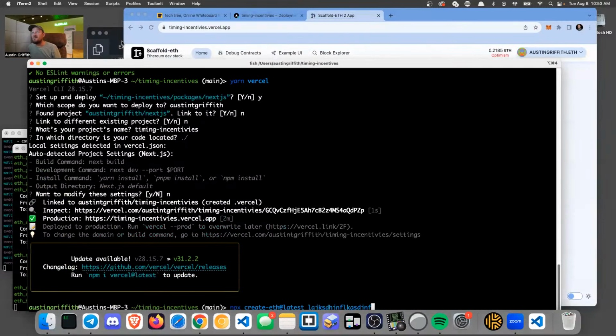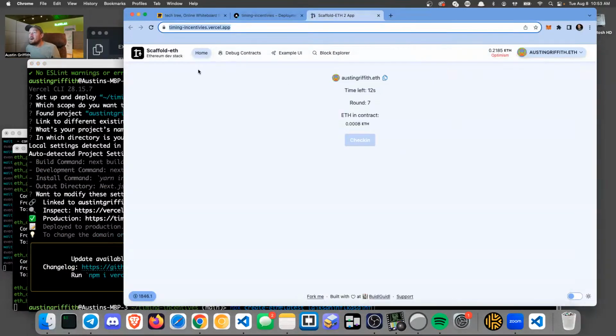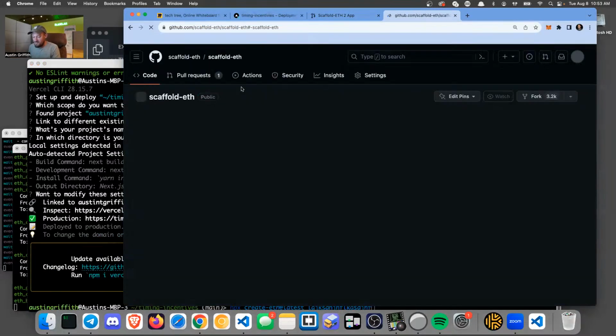Check it out, Foundry or Hardhat. Check out Scaffold-ETH too. It's all open source and available here.